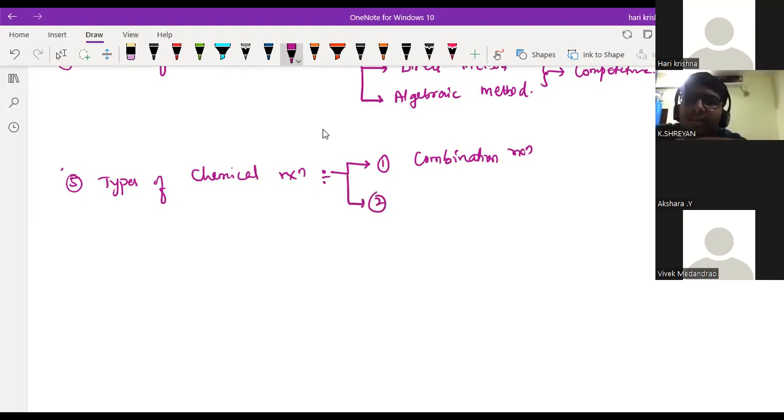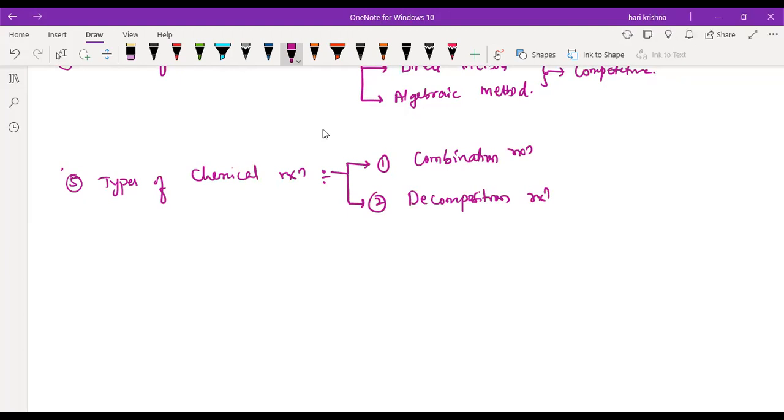First, combination reaction. Second, decomposition reaction. Decomposition is of 3 types: thermal decomposition, electrolysis (electrical decomposition), and photolytic or photo decomposition.